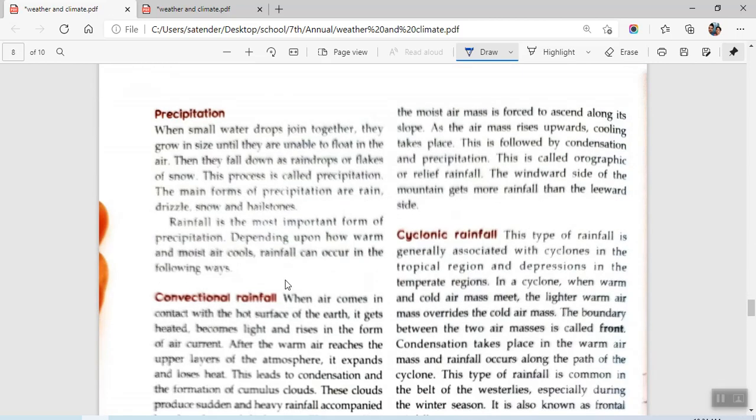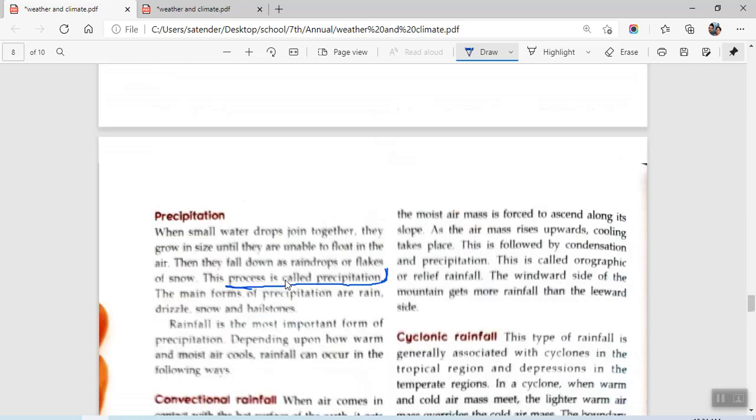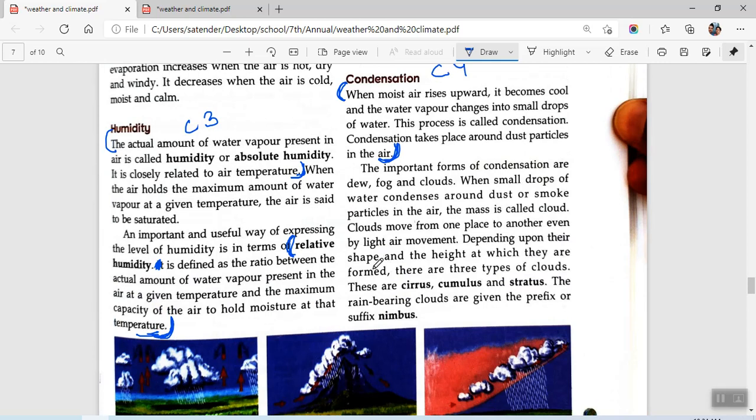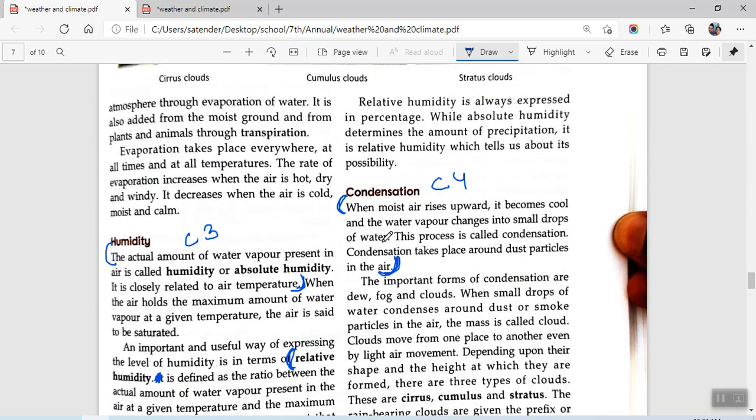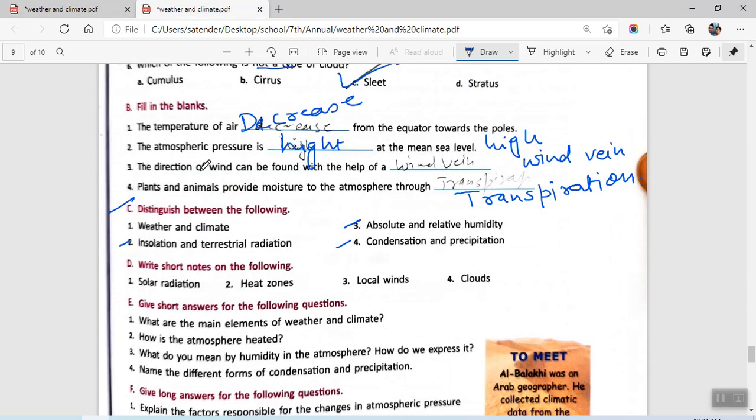The small water droplets join together, they form rainfall flakes, and this is called the main factor of precipitation. Or you'll be writing till only precipitation. This process is called precipitation. So you'll be writing both of them. In this case, you can either draw a table or you can just write by changing paragraph and putting the headings. Putting headings is really important here.